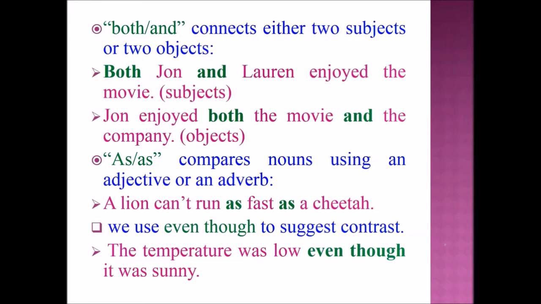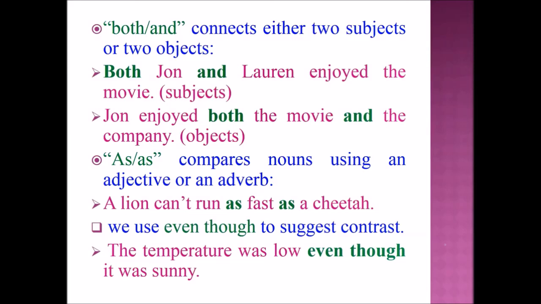Next, let's see about as. As compares nouns using an adjective or an adverb. Now let's see example sentence. A lion can't run as fast as a cheetah. Then we use even though to suggest contrast. Example sentence.